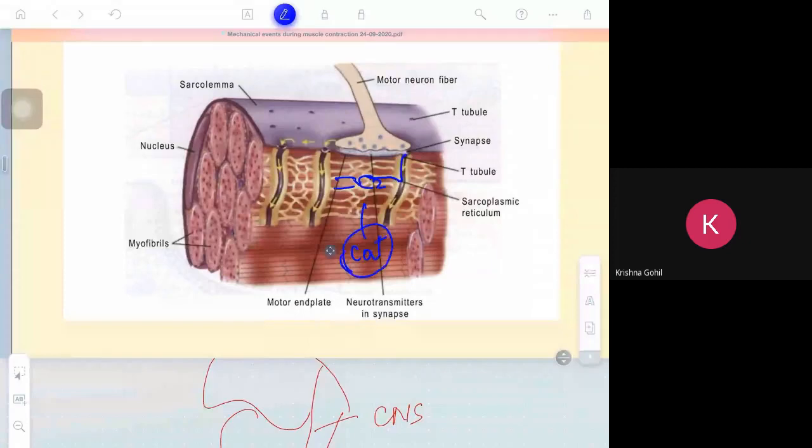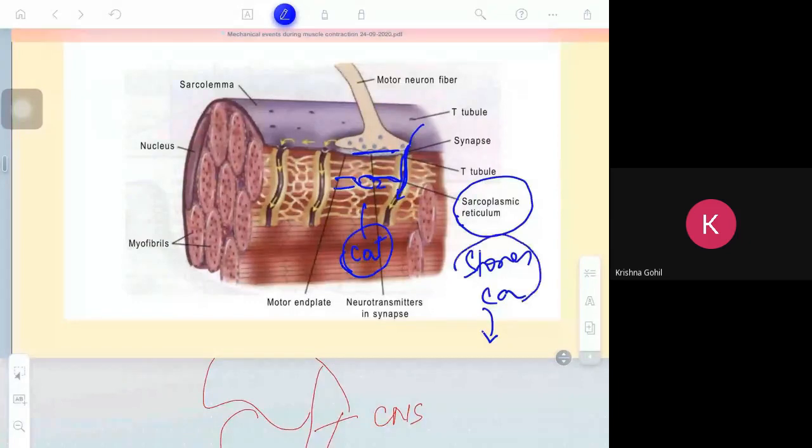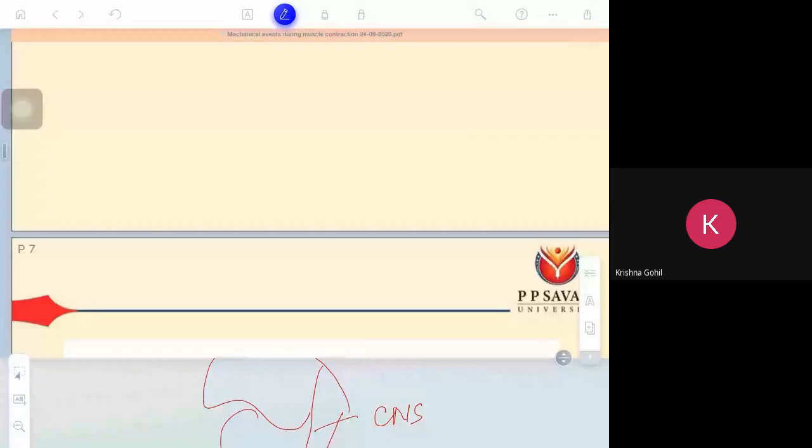So what is necessary? The sarcoplasmic reticulum stores calcium, but in order to release the calcium, it requires the action potential. It requires the acetylcholine. Clear? So the action potential goes inside and releases the stored calcium ion out of the sarcoplasmic reticulum. This is point number 6.